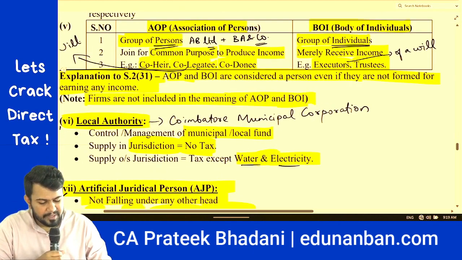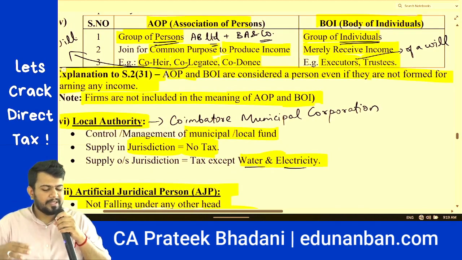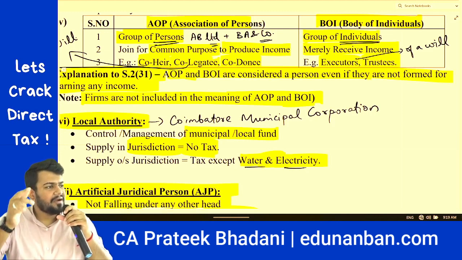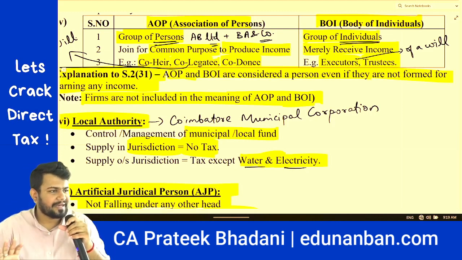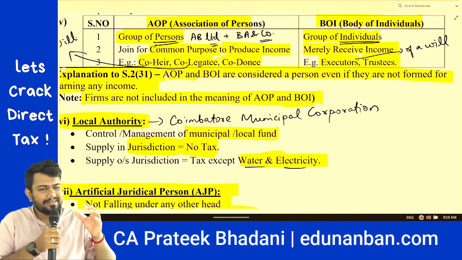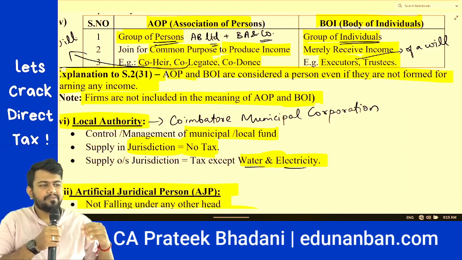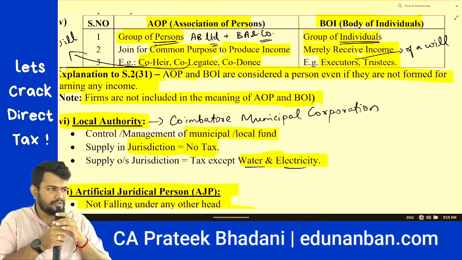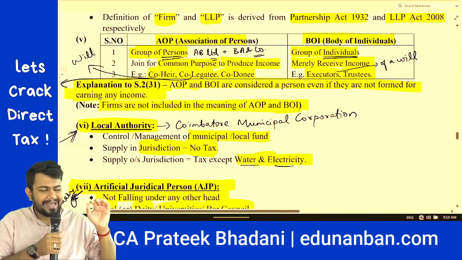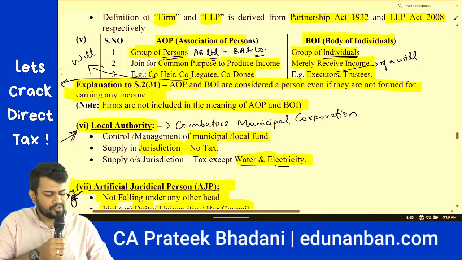In case of AOP, the group comes together for a common purpose to produce income. They will earn the income and they only have the rights to the income. However, in case of body of individuals, they merely receive the income, but they do not have the rights to use the income. For example, executors and trustees are a body of individuals.